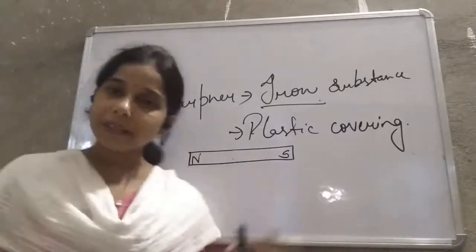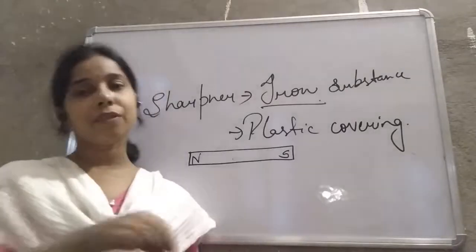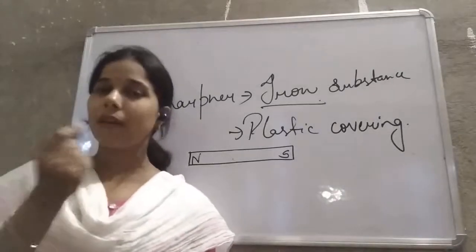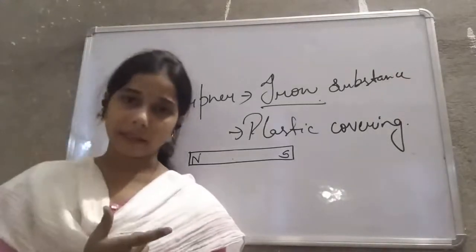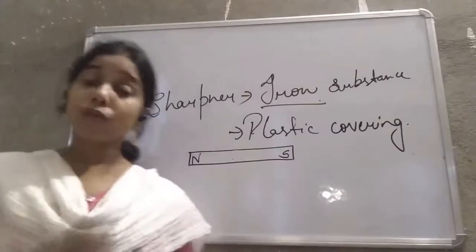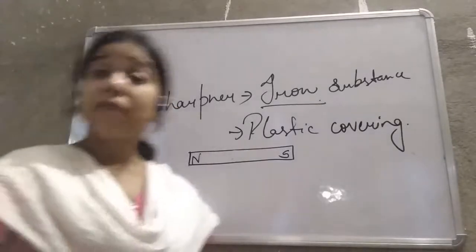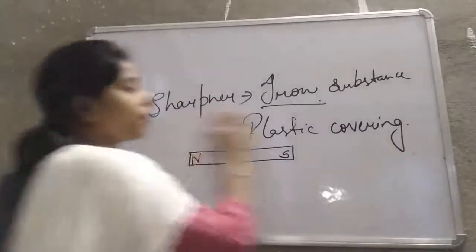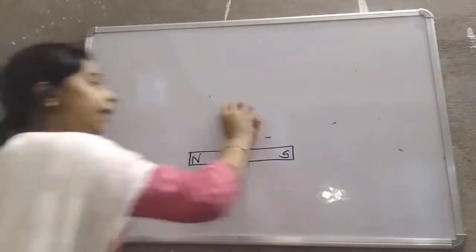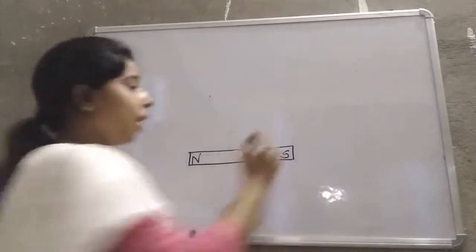Iron filings are scattered on the ground and we have taken a bar magnet, and with the help of that bar magnet we will try to separate all the iron filings. Iron filings means the small powdered form of iron. So that powdered iron is separated using a bar magnet. When you see the arrangement, students, what did you find? You will see that all the powdered iron sticks to the bar magnet.